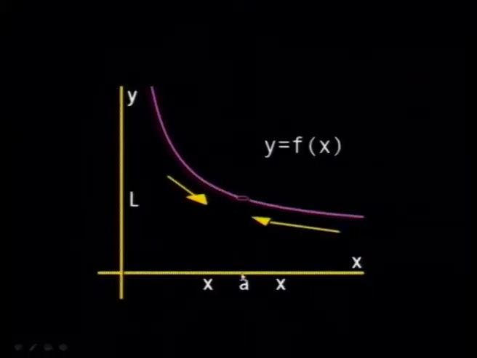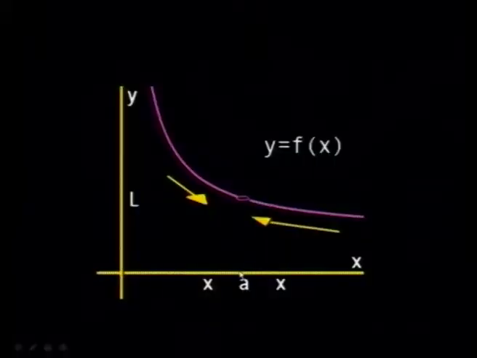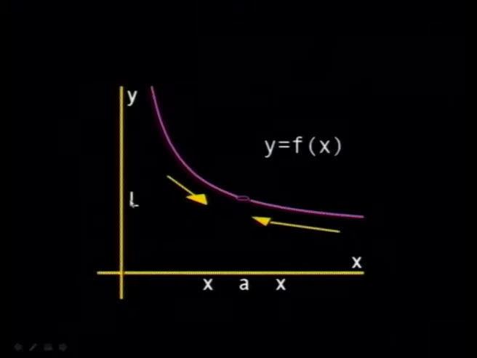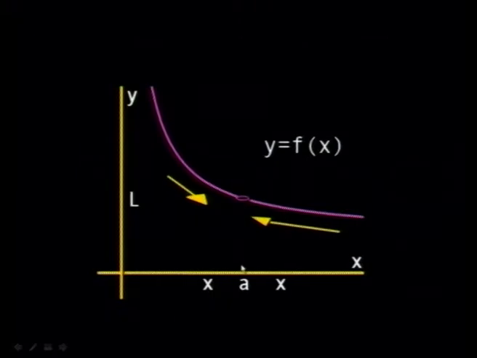Now, what about the limit of a function? Exactly the same. There is a kind of analogy here. For example, this is a function that is not defined at the point A. Doesn't matter. Whether the function is defined at the point is not the important thing. The important thing is, when x approaches A in a deleted neighborhood of the point A, does f of x approach the value L? If this is so, then we say that the function has a limit at the point x equal to A.